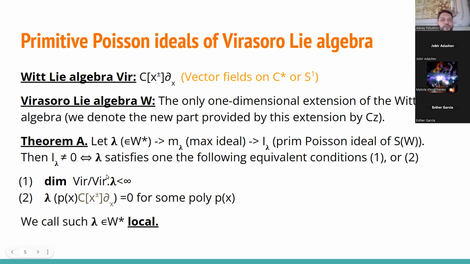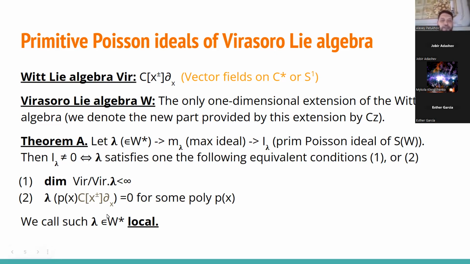So the dimension of the analog of the tangent space to this orbit at lambda must be finite dimensional. Or it should be so that when we evaluate lambda on some ideal of our ring C of x plus minus 1, x plus minus, multiplied by dx, the result should be zero on all this subspace of finite codimension.